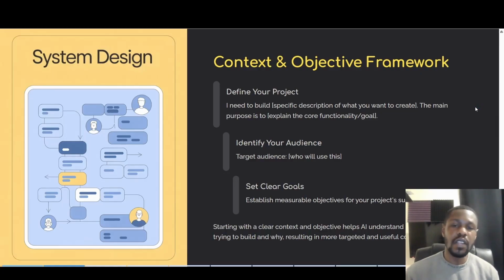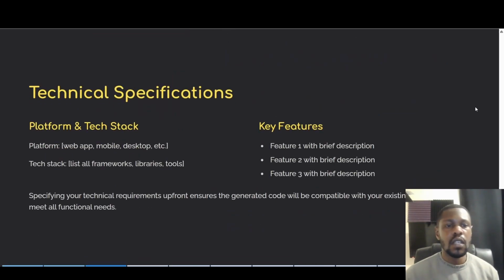Okay, so starting with a clear context and objective will help the AI to understand exactly what you're trying to build and why, resulting in more targeted and useful code generation. Moving on. Next, you want to consider your technical specifications. Specifying our technical requirements up front ensures that the generated code will be compatible with our existing systems and meet all functional needs. It will look something like this, where we would define the platform and tech stack. So whether we want it to be, say, a web app or a mobile app, etc.